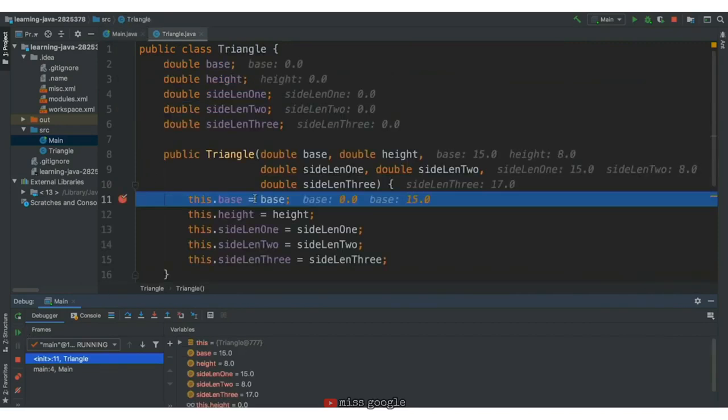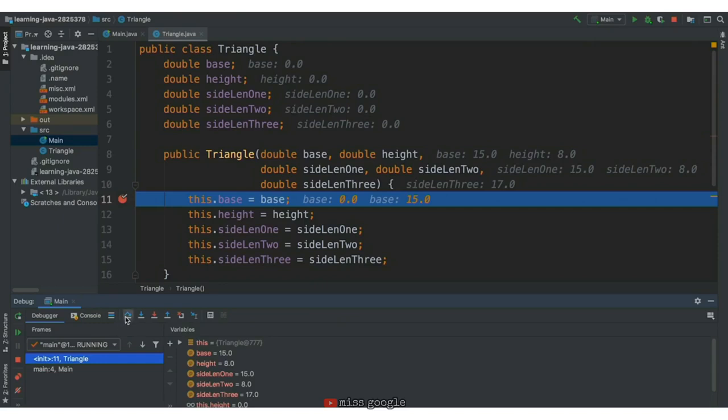Now we are in the constructor itself, where we are creating the triangle instance that will be stored in the triangle A variable. Our parameters have the values we passed, 15 for the base, 8 for the height, and so on. In the following lines of code in the constructor, we will assign these values to the attributes of the triangle to be created. All of our attributes for the new triangle have defaulted to the value 0, as you can see here at the top. This is the magic of an IDE. With the constructor, we will initialize each of these attributes.